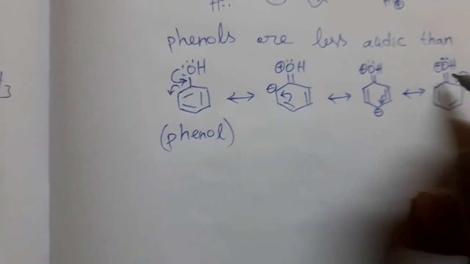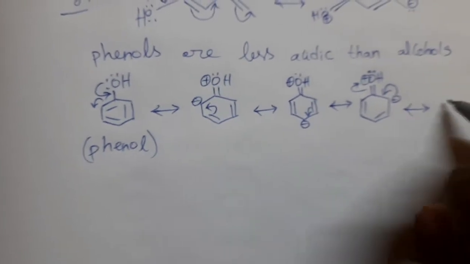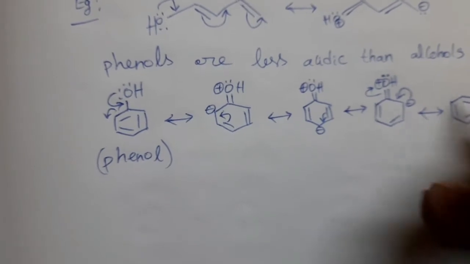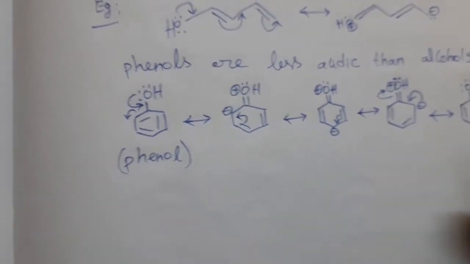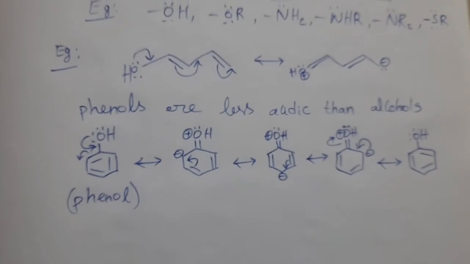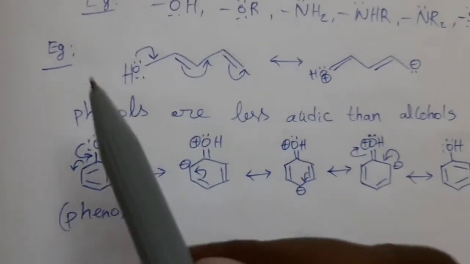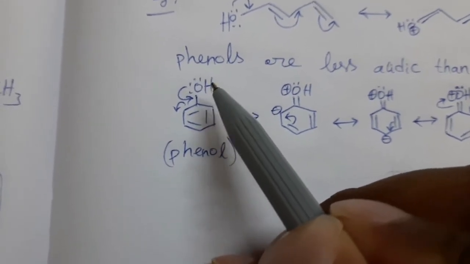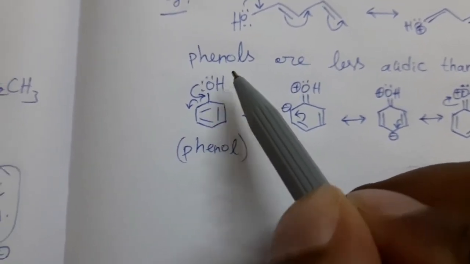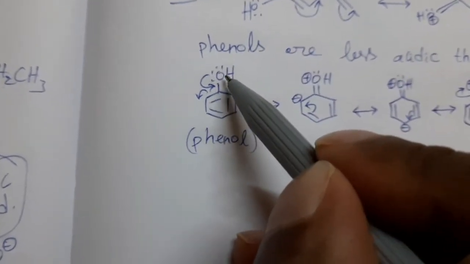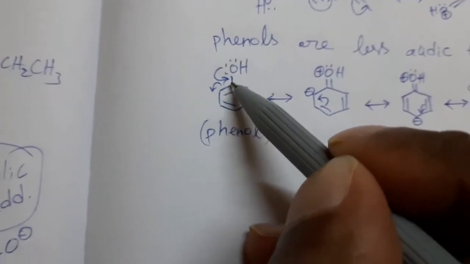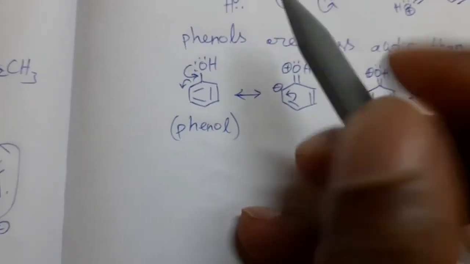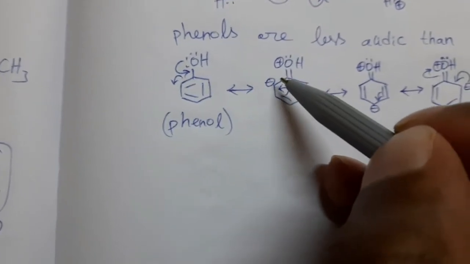And finally, these electrons are shifted here, then we can get oxygen, this one. So in this compound, what happens? Breaking of this OH bond is easy, then we can say its acidic nature is more, but due to the mesomeric effect of this OH group, the lone pair of electrons is involved in the delocalization of pi electrons in this phenol group. So because of this, charge separation takes place.